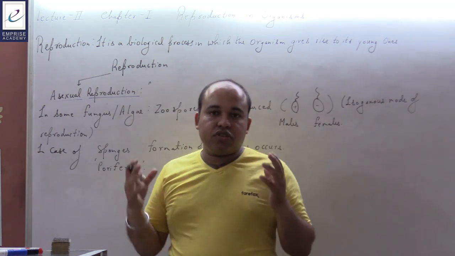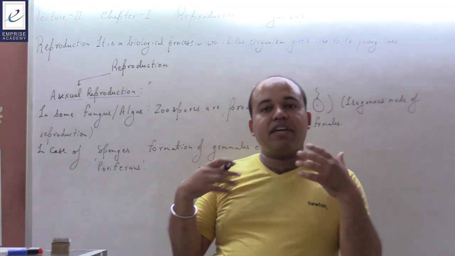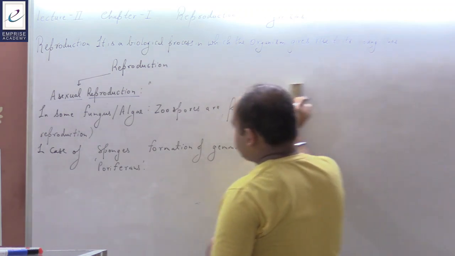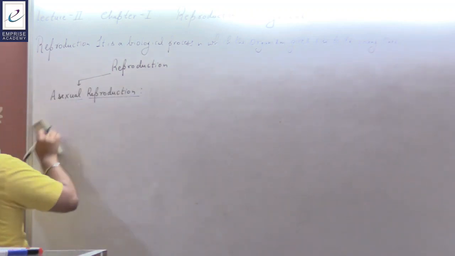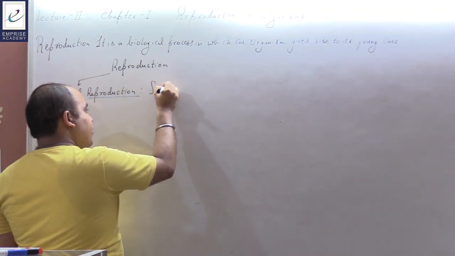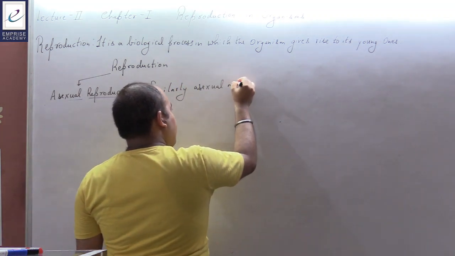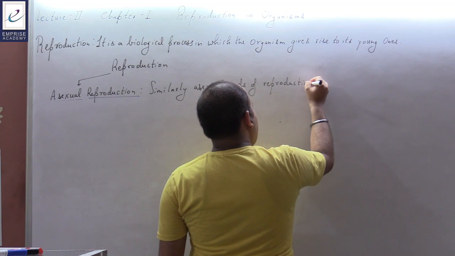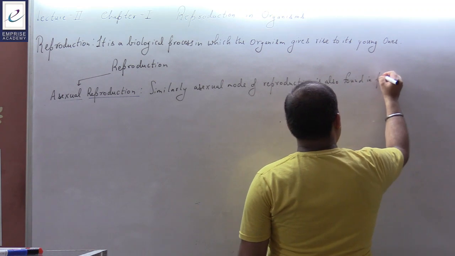Asexual mode of reproduction is also found in the case of plant kingdom. Plant kingdom में भी asexual mode of reproduction पाया जाता है. Plant kingdom में किस तरीके से asexual mode of reproduction पाया जाता है, that we will have to see.